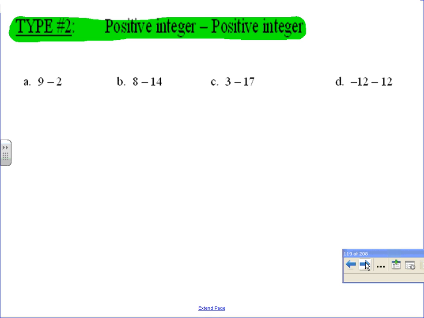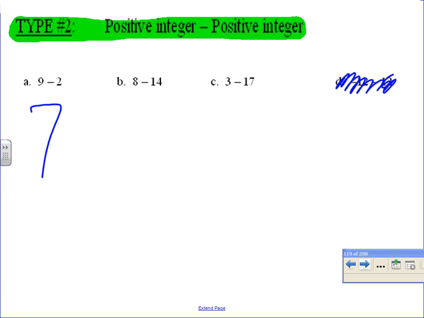Type 2 is a positive integer minus a positive integer. Cross off letter D, that shouldn't be there. We are still adding the opposite. However, 9 minus 2, is that difficult? No. So do you think it's easier to leave that one like that or change it to adding the opposite? Yeah, I would say leave it like that, right? We know 9 minus 2 is 7. So some of them, I know you guys all have common sense. Use your common sense.